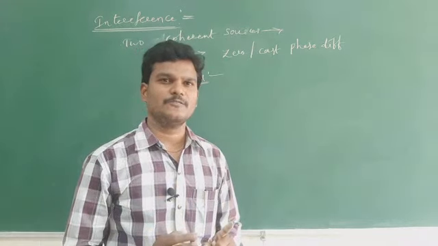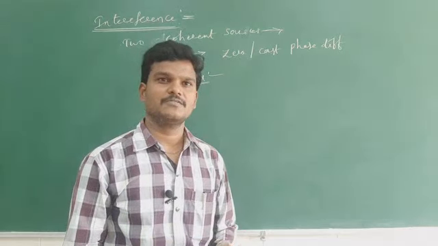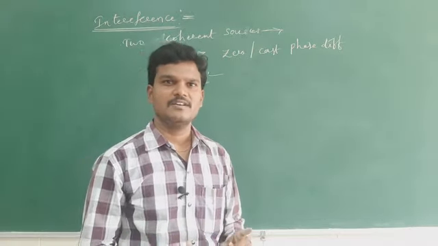The best example for coherent sources is two laser beams, otherwise two monochromatic lights, otherwise